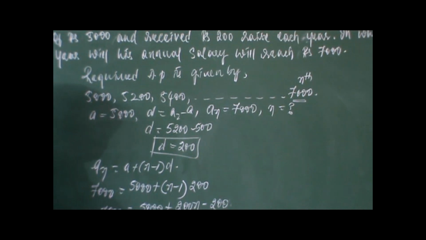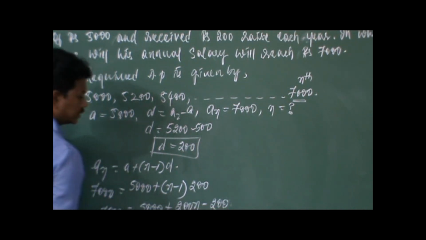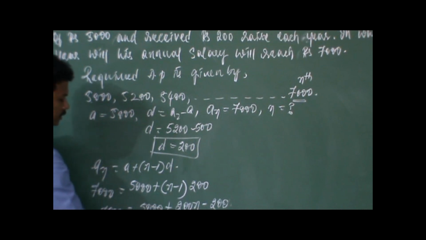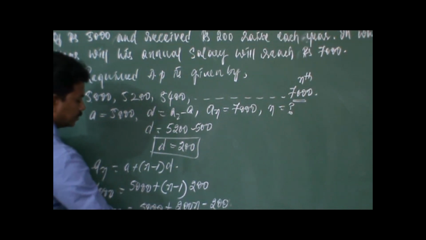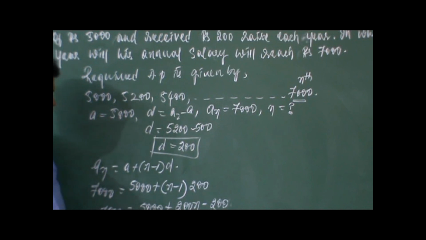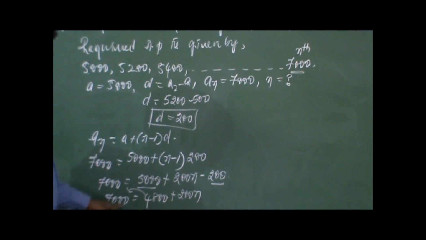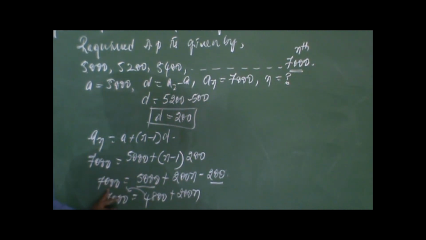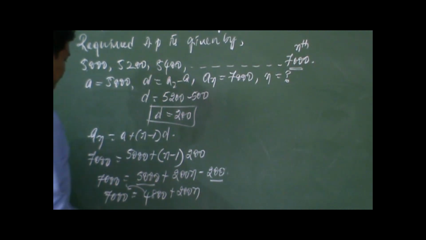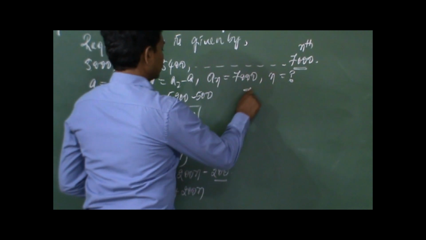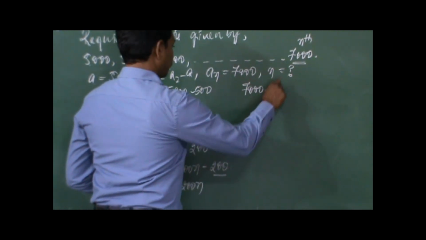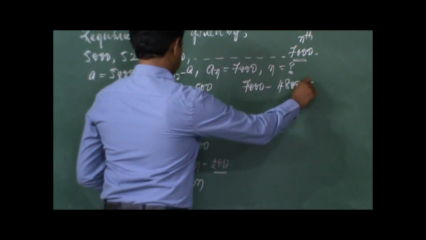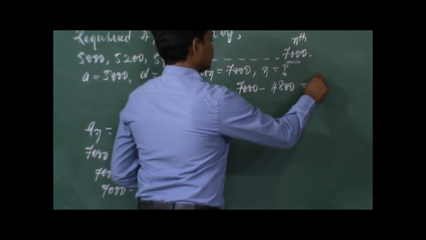So 7,000 is equal to 5,000 minus 200, which is 4,800, plus 200 n. So we will transpose this 4,800 to the LHS, so that becomes 7,000 minus 4,800 is equal to 200 n.